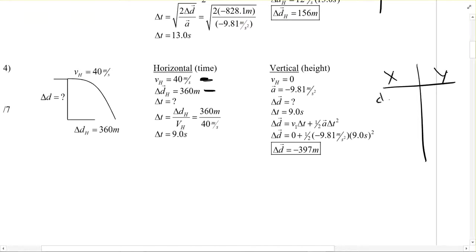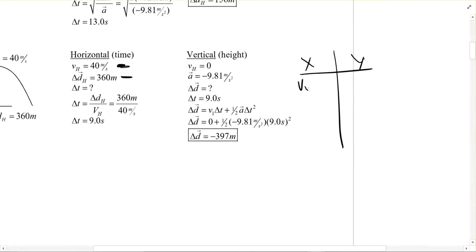I know Vx. It tells me dx as well. And I don't know time yet. And then if we did our chart, I've got Vi, Vf, t, dy, and a. I know a is negative 9.81. I know my Vi in the y direction is 0, so I know that one.